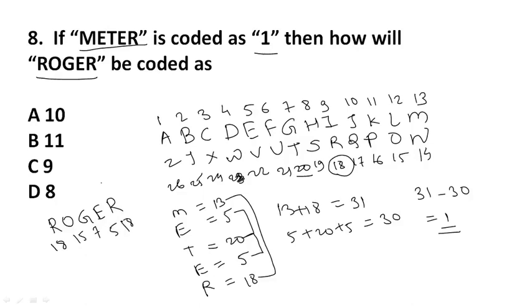So we again add the first and last: 18 plus 18 is equal to 36. Then 15 plus 7 plus 5 is equal to 27. So the answer will be 36 minus 27. The answer will be 9. Okay, next one.